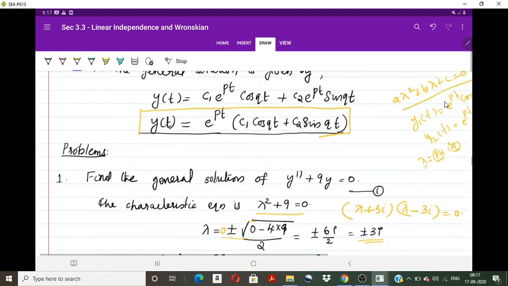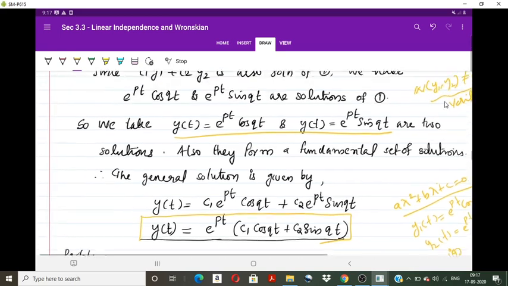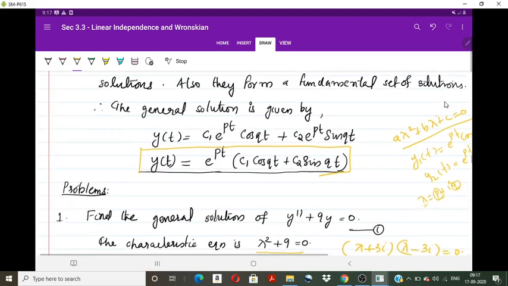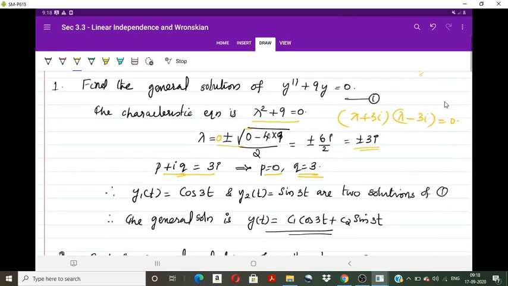And we know from the result that if p plus iq is a complex root, then y1 of t equal to e raised to pt cos qt and y2 of t equal to e raised to pt sin qt are the two fundamental set of solutions. So we have the two solutions. e raised to pt, with p equal to 0, is e raised to 0t, that is 1. So y1 of t equal to cos 3t and y2 of t equal to sin 3t are the two solutions. Therefore the general solution is c1 cos 3t plus c2 sin 3t.